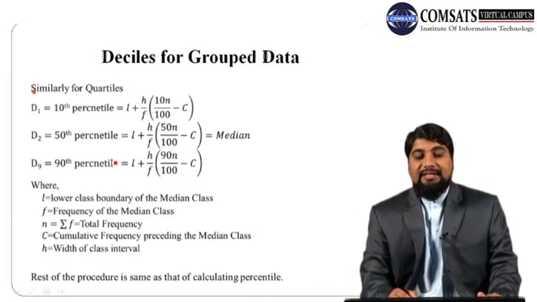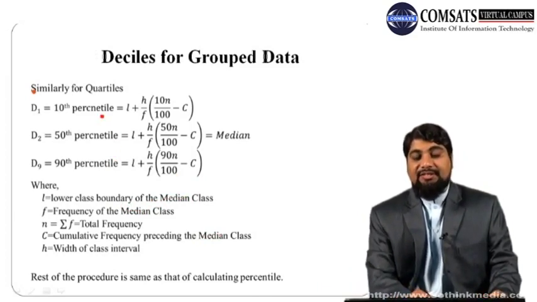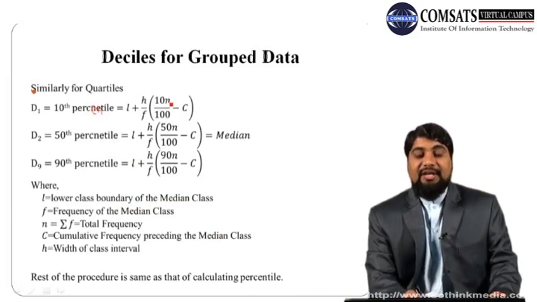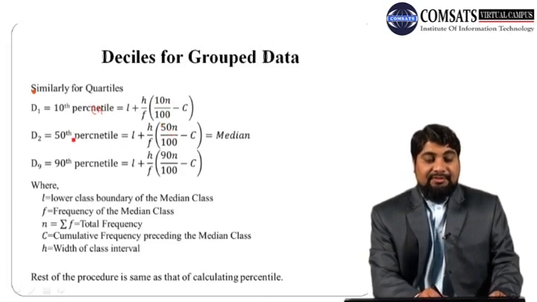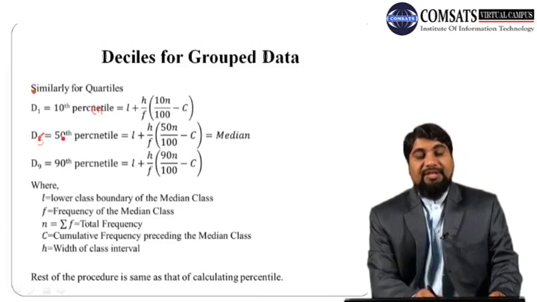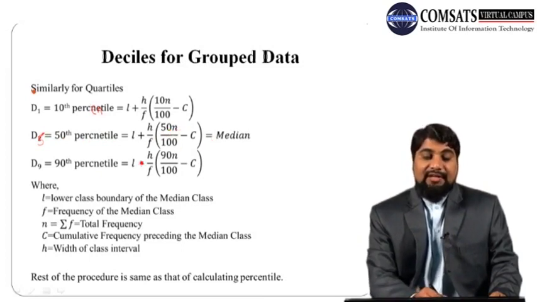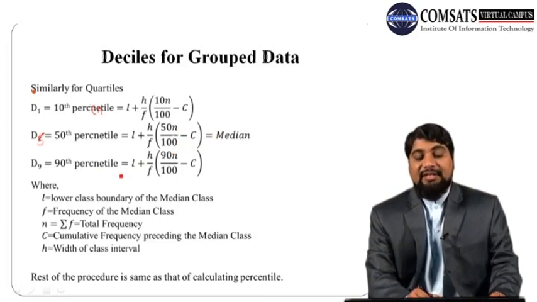Similarly, we can calculate deciles as well. D1 is the same as the 10th percentile. So it is 10 times N over 100. For D5, D5 is the same as the 50th percentile, or we have to replace this by 50 times N over 100, which is the same as the median, and D9 is the 90th percentile.